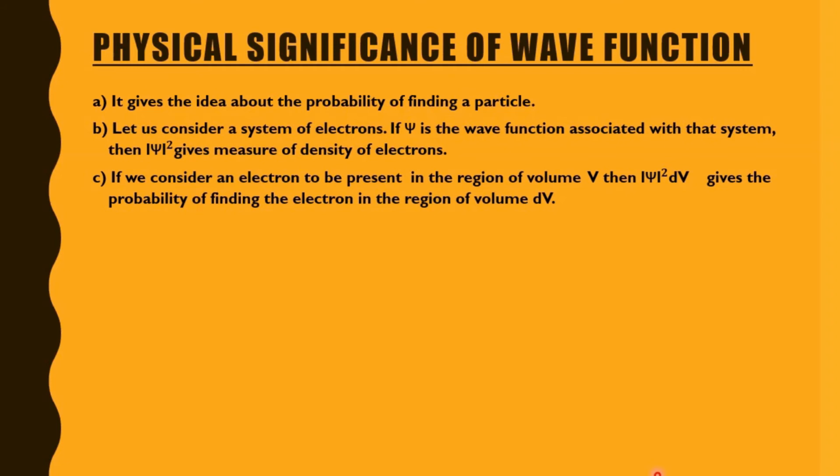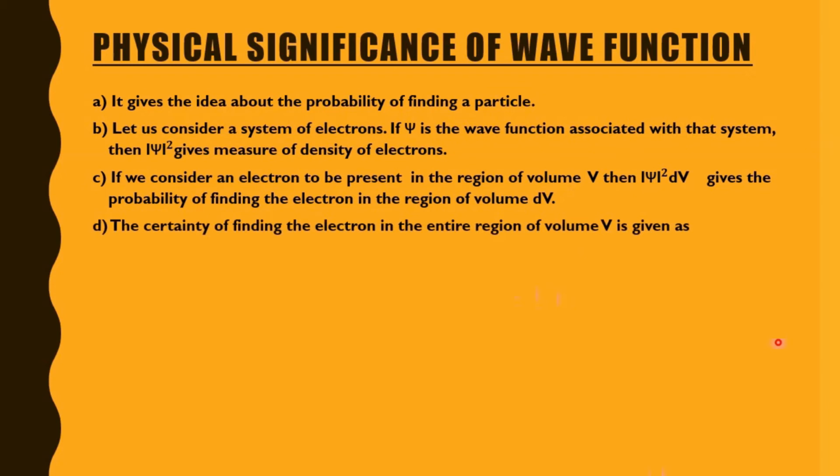That means think that an electron is present in a volume. Think this red dot is that particle. So psi square dV gives us the probability that this point, that is this electron, is in the region of this dV. The certainty of finding the electron in the entire region of volume V is given as integration of psi square dV equal to 1. This is known as normalization. So these are the four properties, or four physical significances, of the wave function. So let's move on and see.